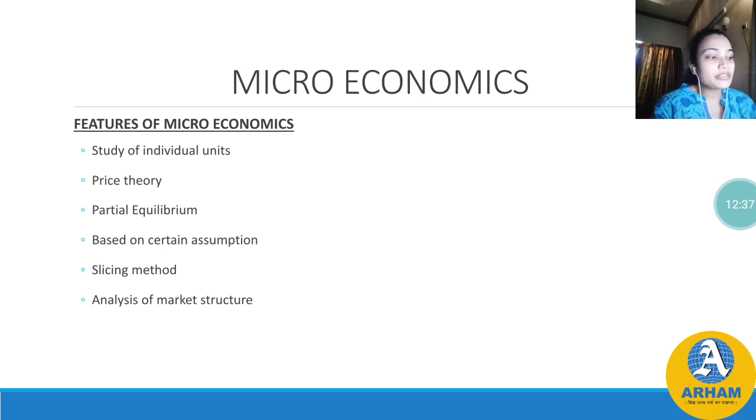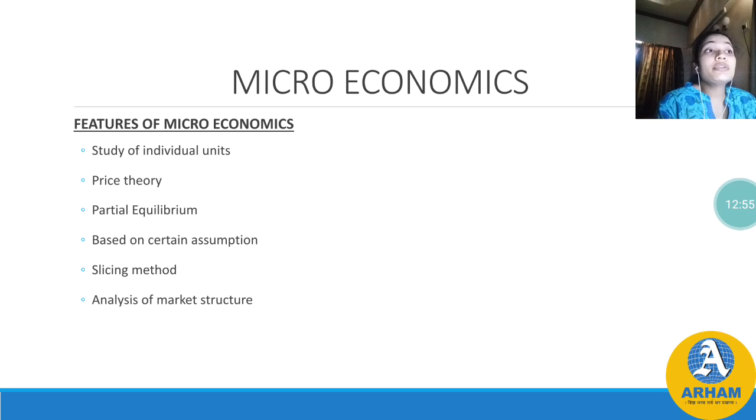Now let's study the first one, that is the study of an individual unit. As I have told you earlier, what is microeconomics? Microeconomics is nothing but a small part, divided into small parts, looking into small things.